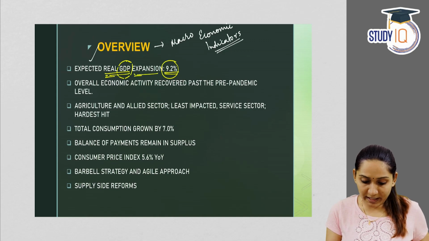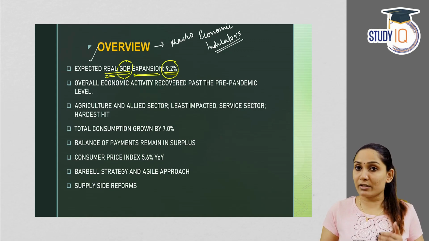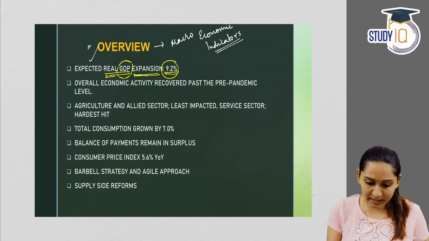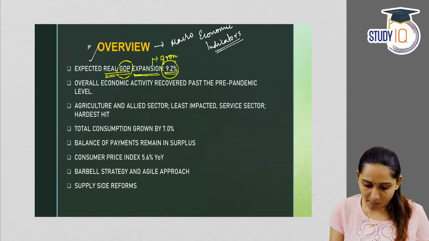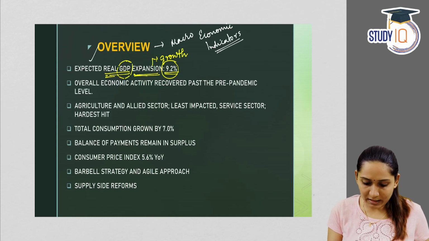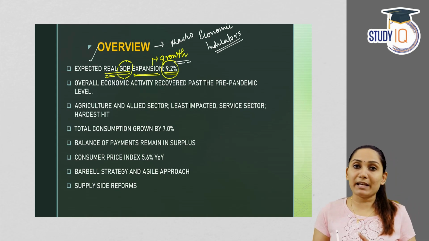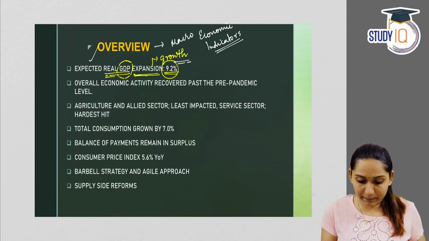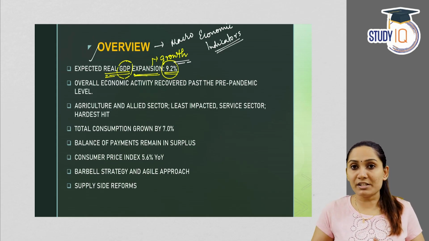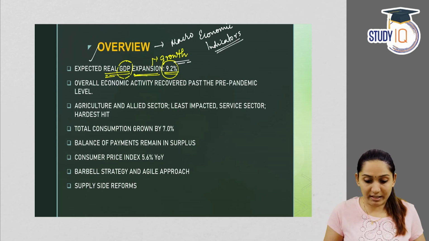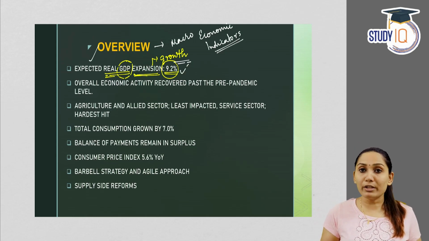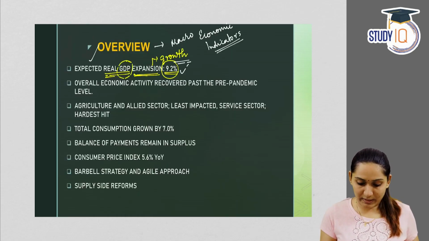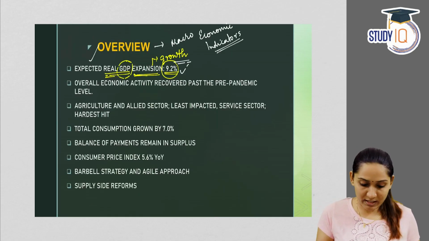Now, what is meant by expansion? Expansion here refers to growth. Now, how is growth calculated? Growth is calculated based on a comparison with the previous year. So, here real GDP expansion means the growth in GDP as compared to the previous year. It is expected to be 9.2% for the year, that is the 2021-22 financial year, according to the survey.